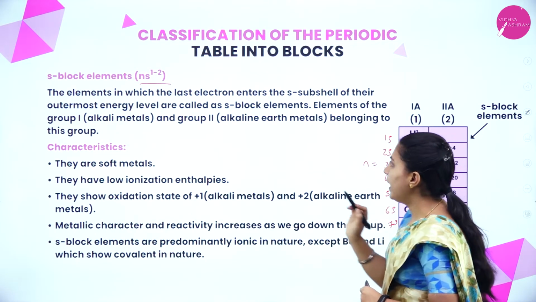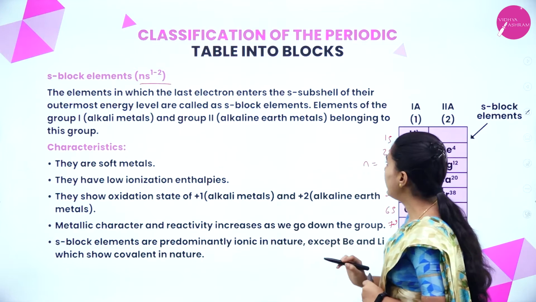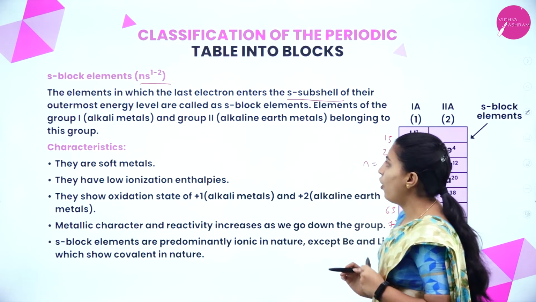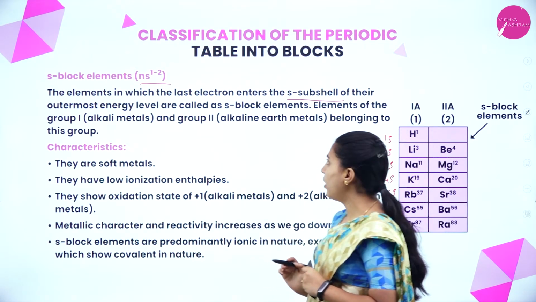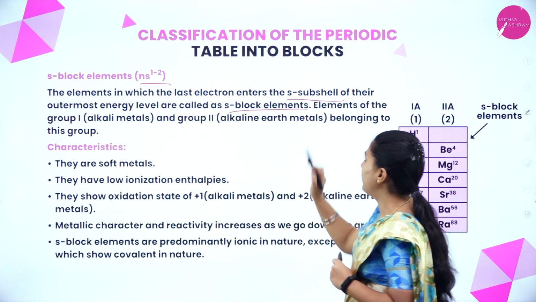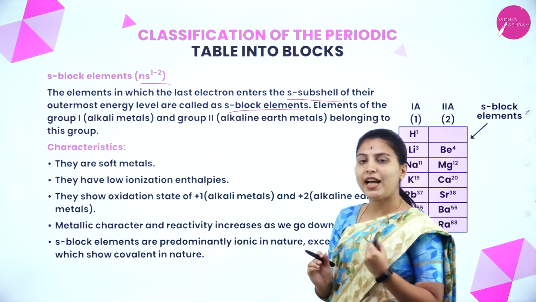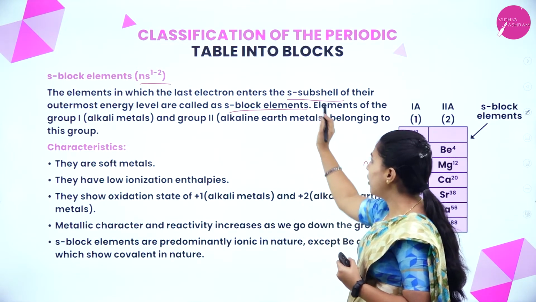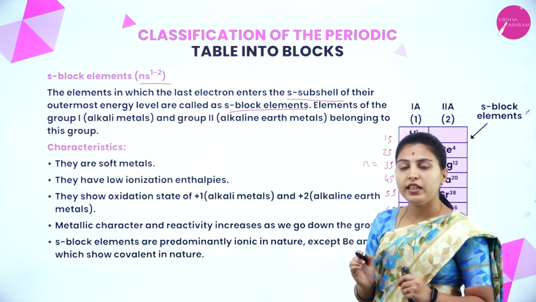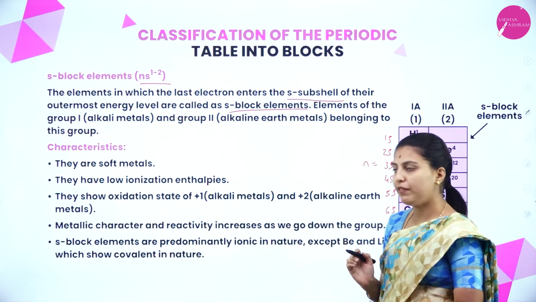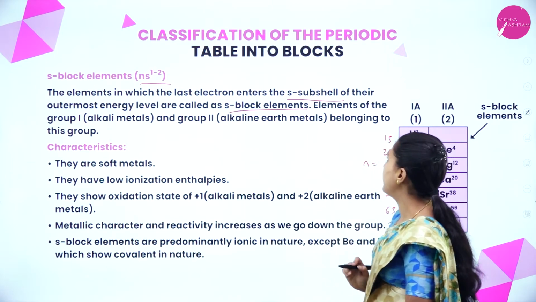Okay. The elements in which the last electron enters the S subshell of their outermost energy level are called S block elements. The outermost or the last electron enters the S subshell, then we will call them S block elements.